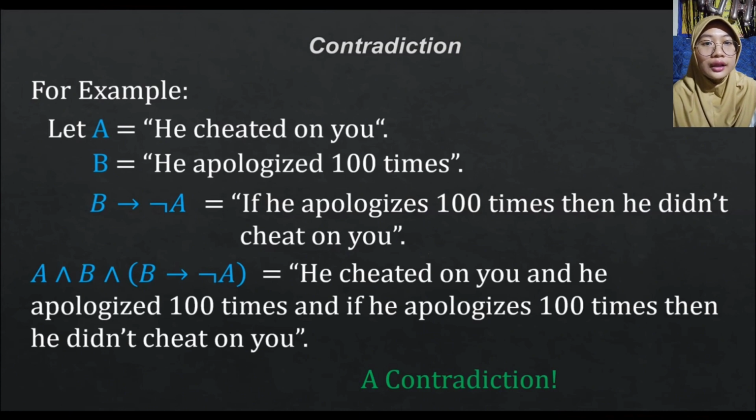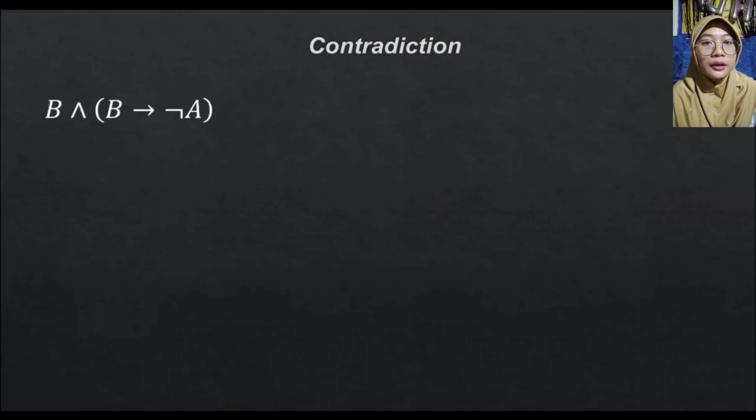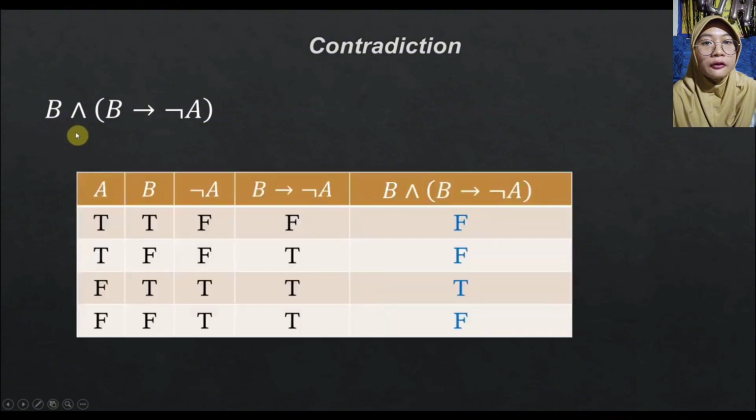Now let us check the truth table for this B and B implies not A after removing this A from the statement. So we have here B and B implies not A, which is deleting the A from the original statement. And if we fill up its truth table, we can have it like this. As you can see, not all of its truth values are false.